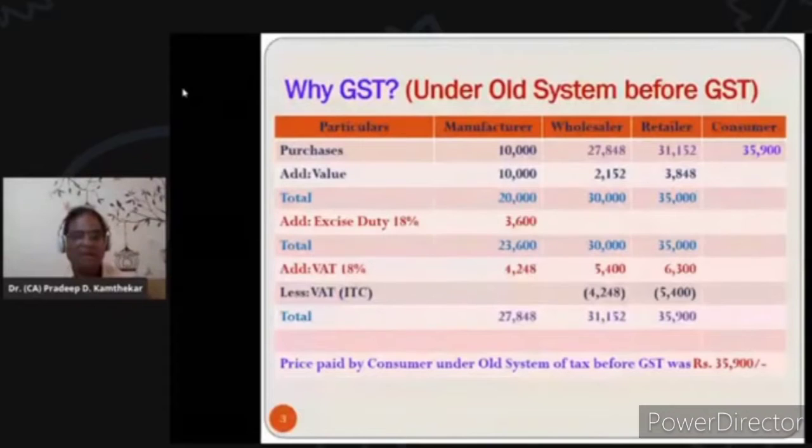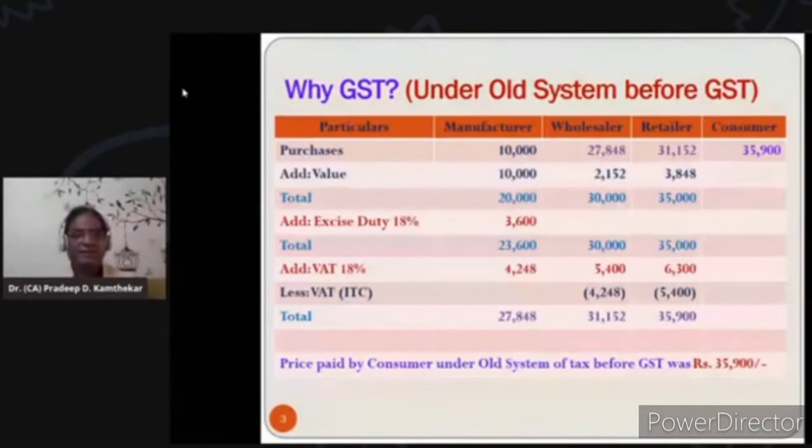And on that, every state government has its taxes. For example, in Maharashtra, we have Maharashtra value added tax, that is called VAT, and that was, say, 18%. So again on 23,600, 18% was 4,248. And then the total was 27,848.